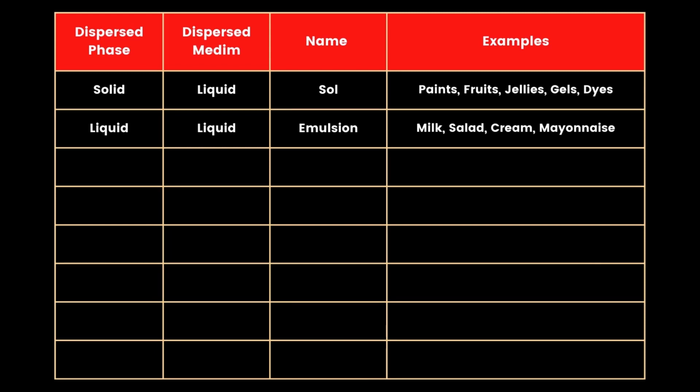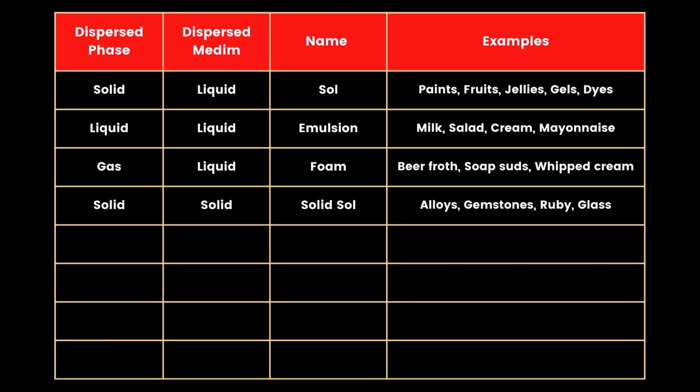Liquid mixed with liquid is called emulsion. Some of the examples are milk, salad cream and mayonnaise. Gas mixed with liquid is called foam. Examples include beer froth, soap suds, and whipped cream. Solid mixed with solid is called solid sol. Few of the examples are alloys, gemstones, ruby and glass.